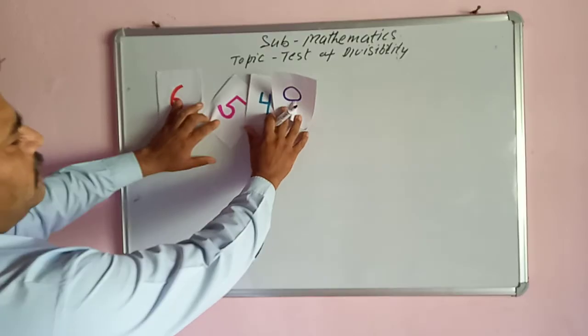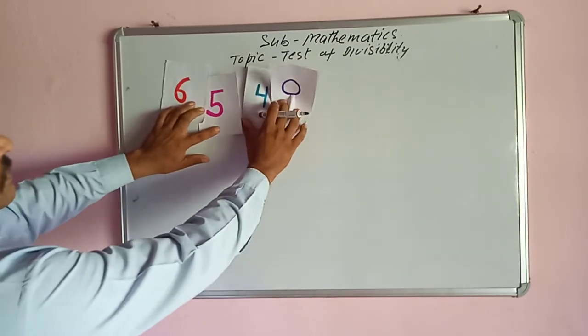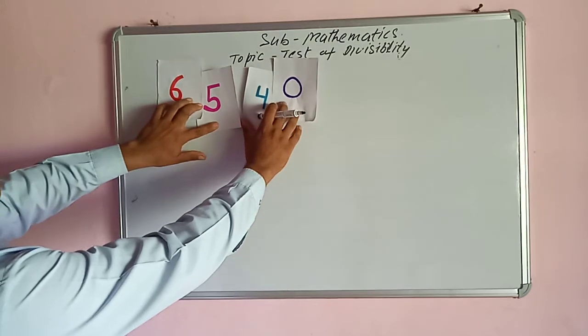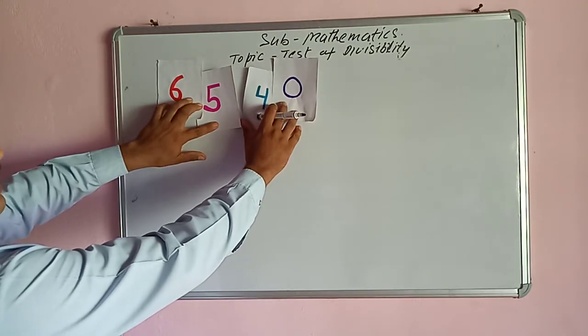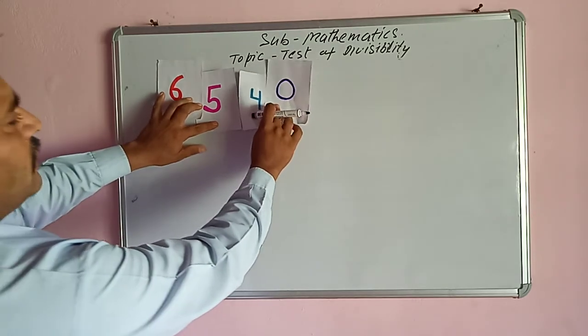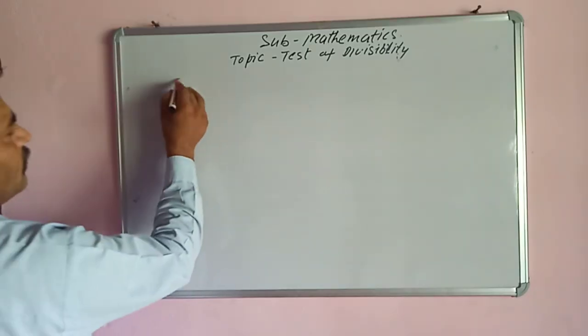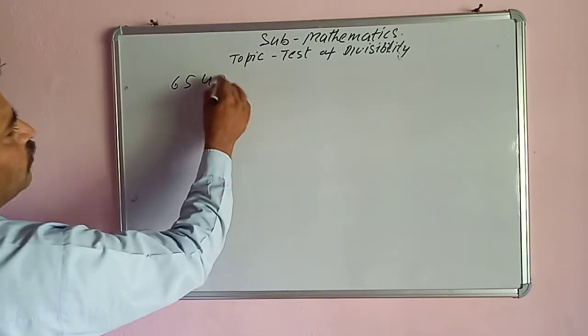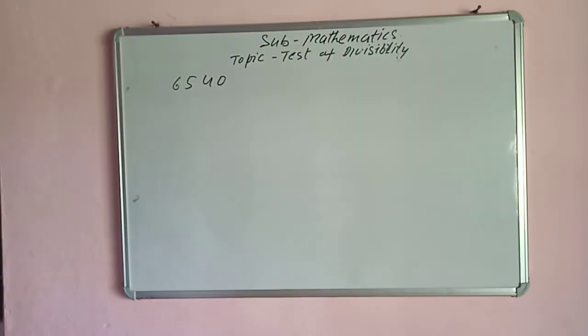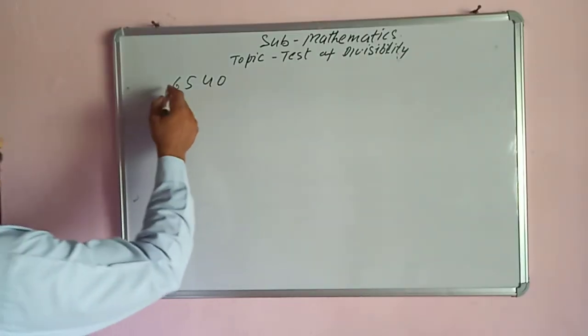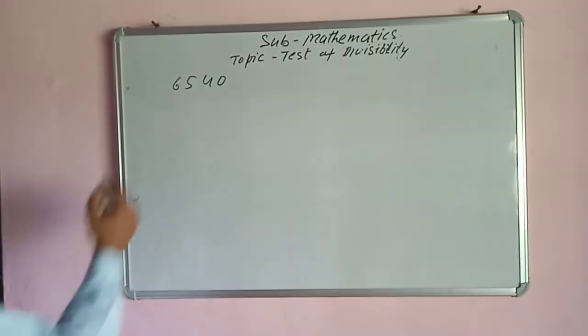If we arrange them in descending order, then it is 6540, the number formed by these digits. Now we will test it with 2, whether it is divisible by 2 or not.